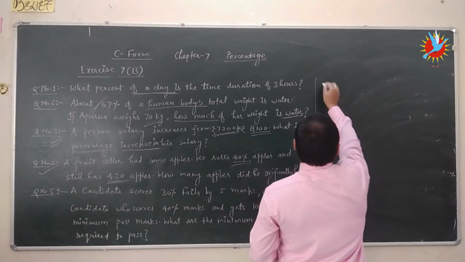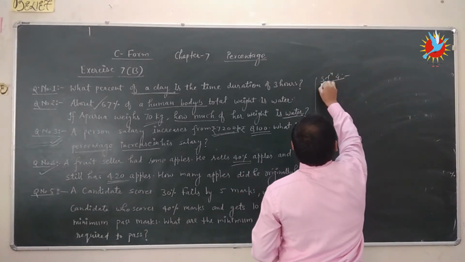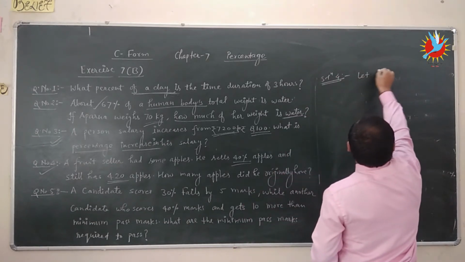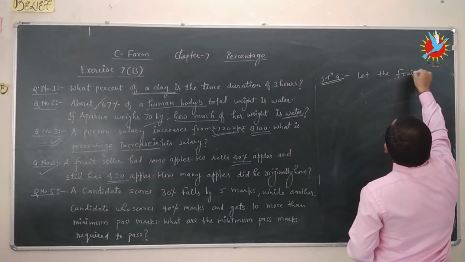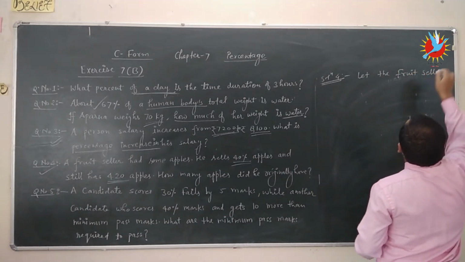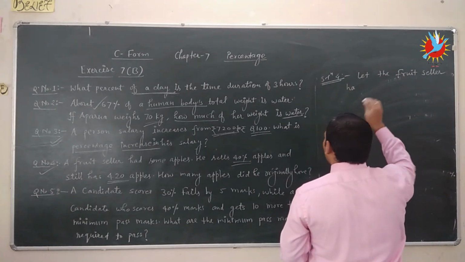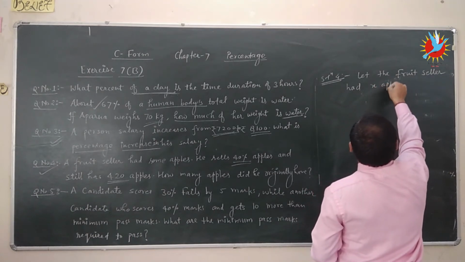So in this question, solution 4, let the fruit seller had X apples.